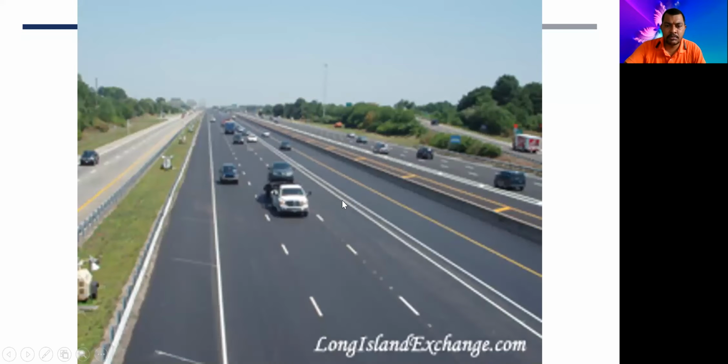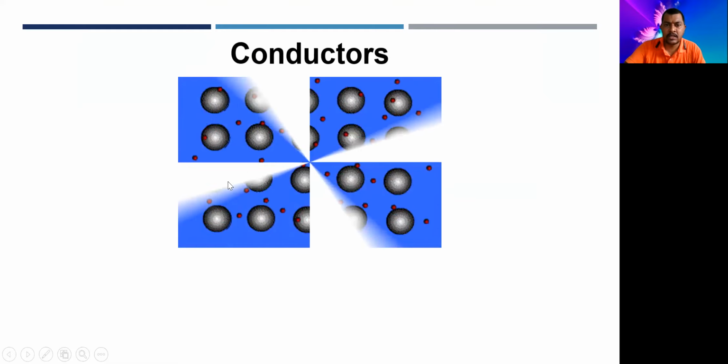And this is what I mean by a conduction band and valence band. So if this is the valence band over here and this is the conduction band, you need some energy to jump from this position to this position, and this is called the conduction band. So these are the conductors.